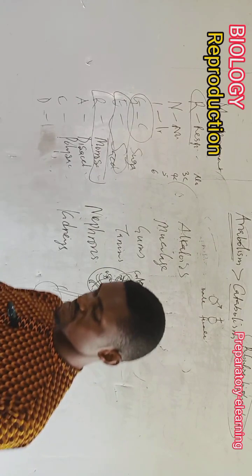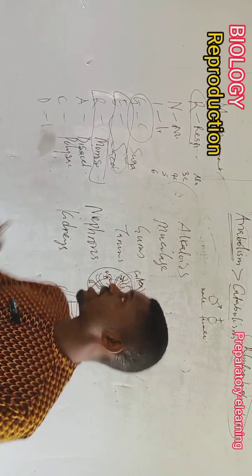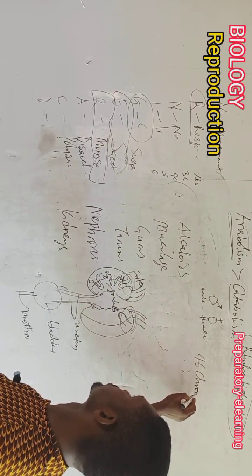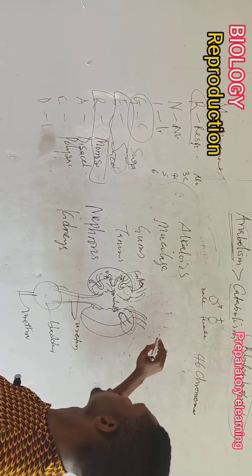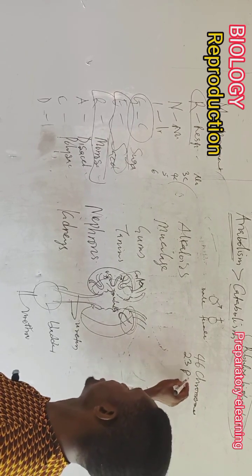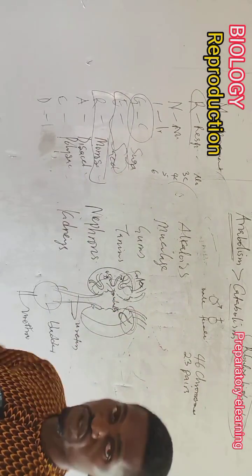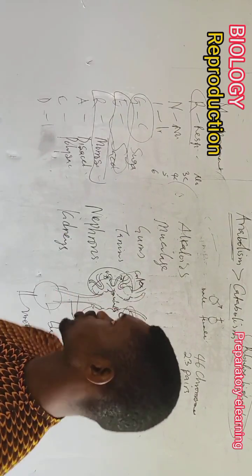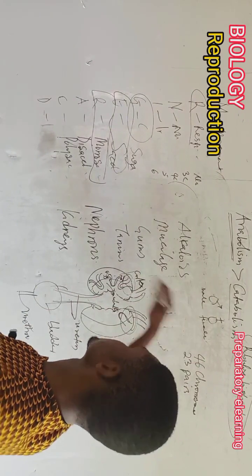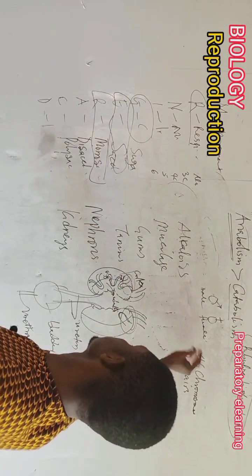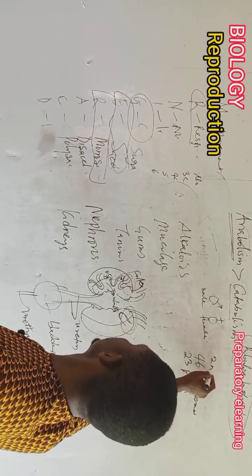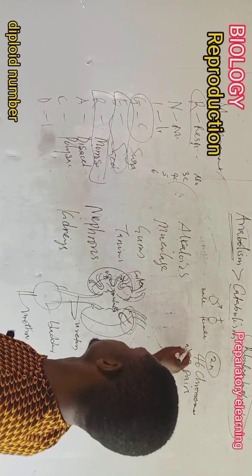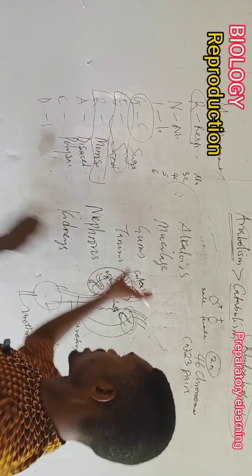Now, do not forget that humans naturally have 46 chromosomes or 23 pairs. That means they appear in twos. 23 pairs of chromosomes or 46 chromosomes. Now, in reproduction, we do not need 46 chromosomes, because this is a diploid number. You have 2n, the diploid number, that's 46 chromosomes. We need half of this, which is going to be n, because the zygote will have to have a diploid number.